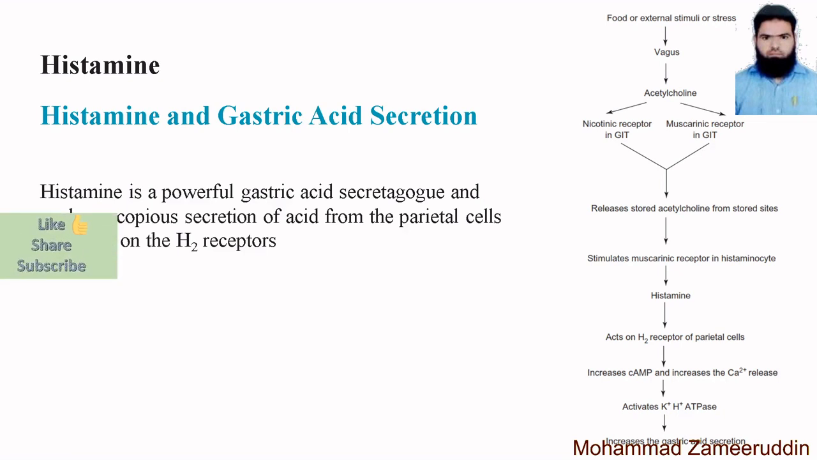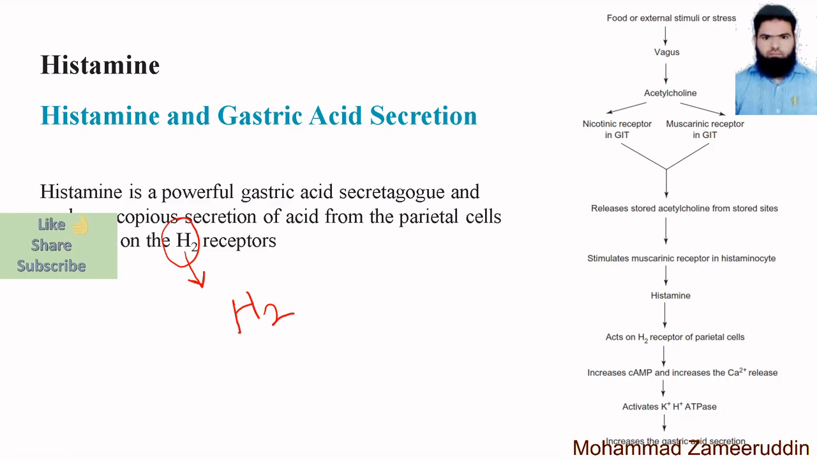One function of histamine is in gastric acid secretion. Histamine is a powerful gastric acid secretagogue and evokes copious secretion of acid from the parietal cells by acting on the H2 receptor. Remember that secretion of acid from the stomach is regulated by the H2 type of receptor. H1 receptors have different physiological actions, like allergic reaction and so on. But the H2 receptor mediates the release of acid from the stomach.